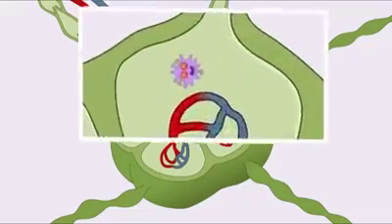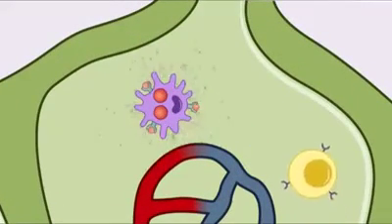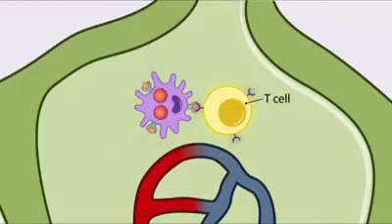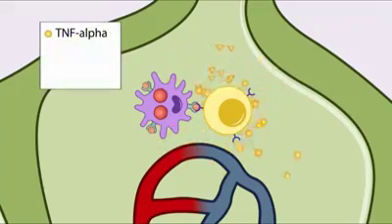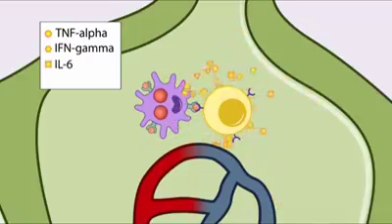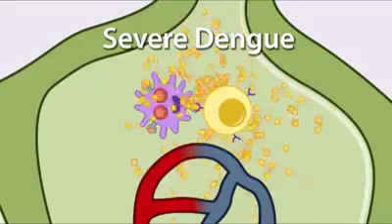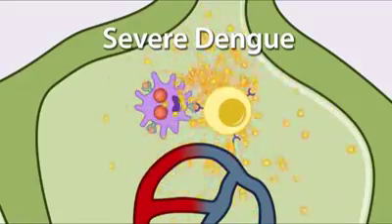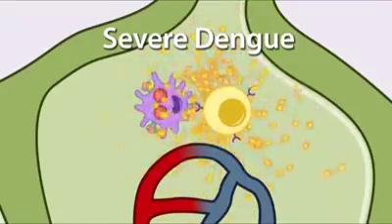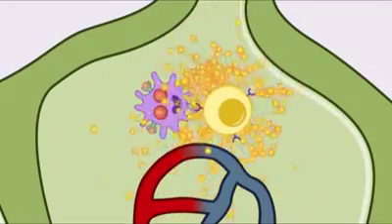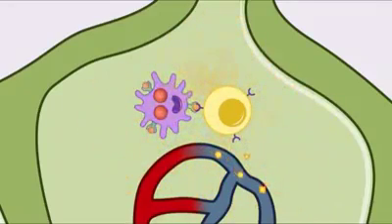In the lymph node, the mature APC produces chemical messengers that attract and activate T cells. In a patient with dengue, these activated T cells react and secrete pro-inflammatory molecules such as TNF-alpha, IFN-gamma, IL-6, and IL-8. In a patient with severe dengue, the production of pro-inflammatory molecules is significantly higher than in a patient with dengue. When these molecules enter the bloodstream, they help eliminate the virus and might also play a role in plasma